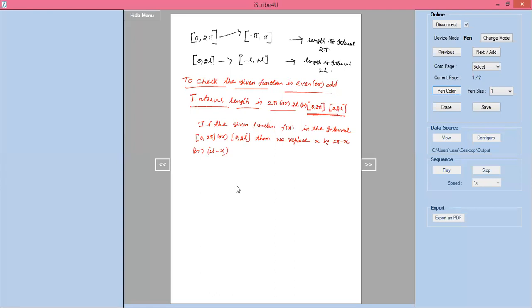We replace by 2 pi minus x if the given interval is 0 to 2 pi. If the interval is 0 to 2l, we replace by 2l minus x, respectively.